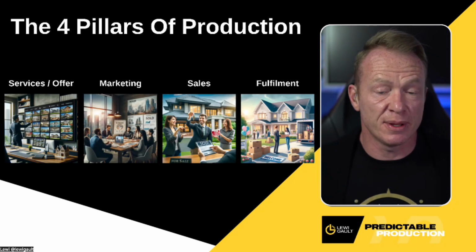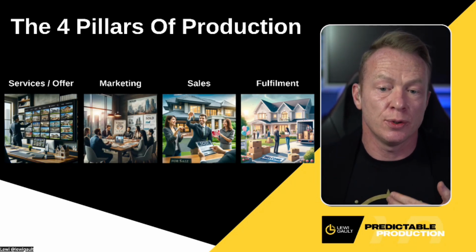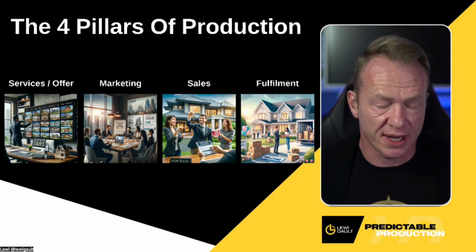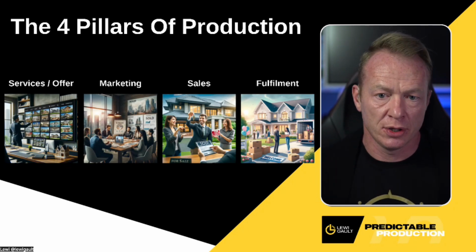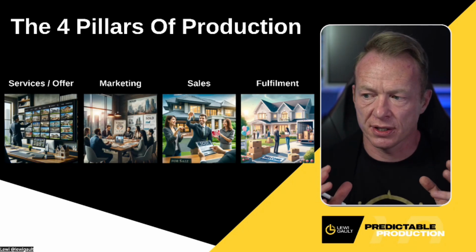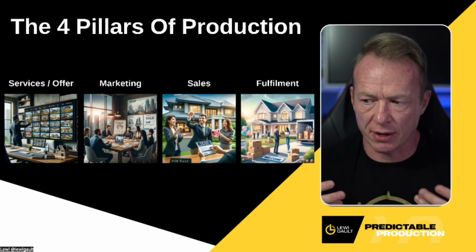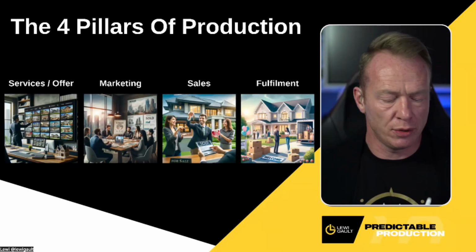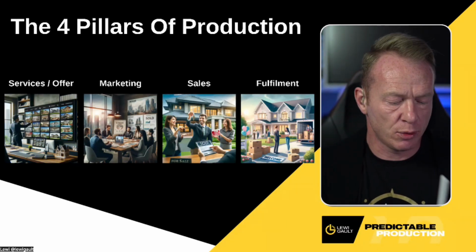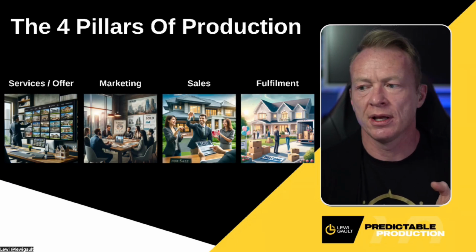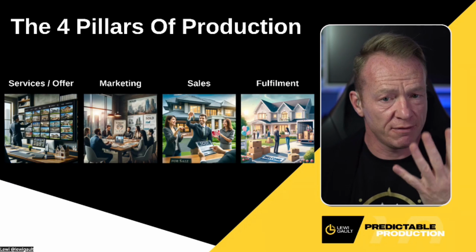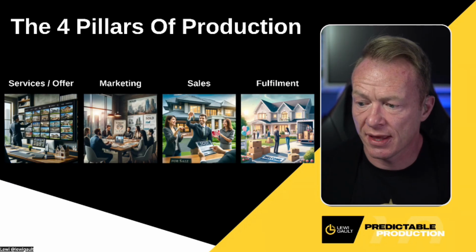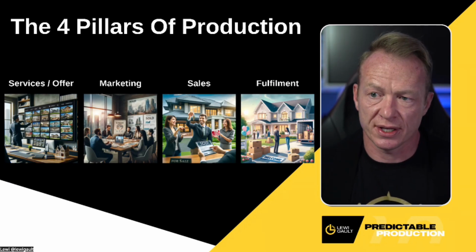And then the last one is fulfillment. This is how you build the most predictable business of all time. If you can build fulfillment with your clients, you will have clients for life. So this is a massive part of things. How do you build fulfillment processes out? Do you have gift baskets going out? Do you have quarterly phone calls? Do you have yearly client check-ins? What do you do for fulfillment? So these are the four pillars of production that I believe are the most important things to do.